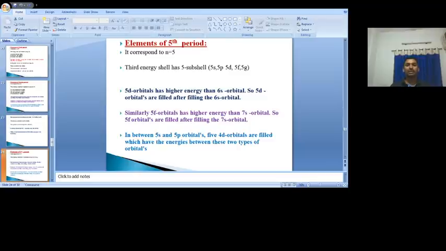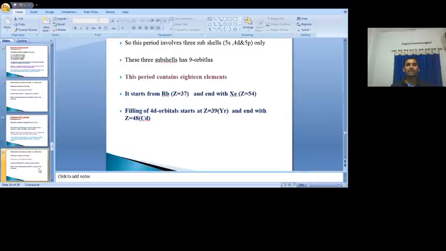So that's why the fifth period consists of how many elements? 18 elements. The previous fourth period ends with 36, so now it starts at atomic number 37. These 18 elements are from atomic number Z equal to 37 to Z equal to 54. The 37th and 38th electrons enter into the 5s subshell.